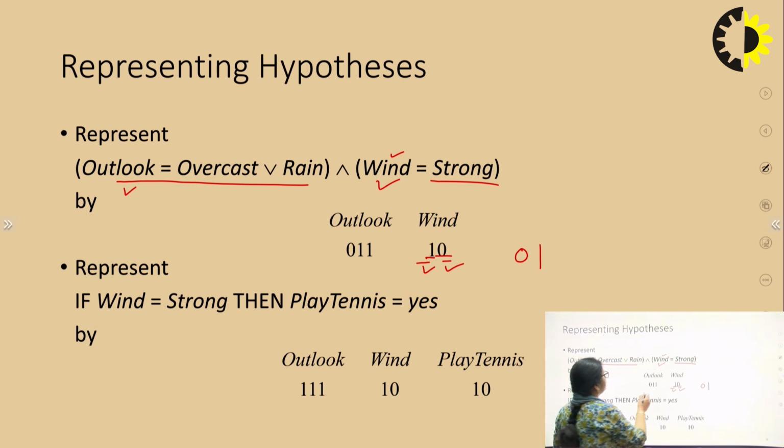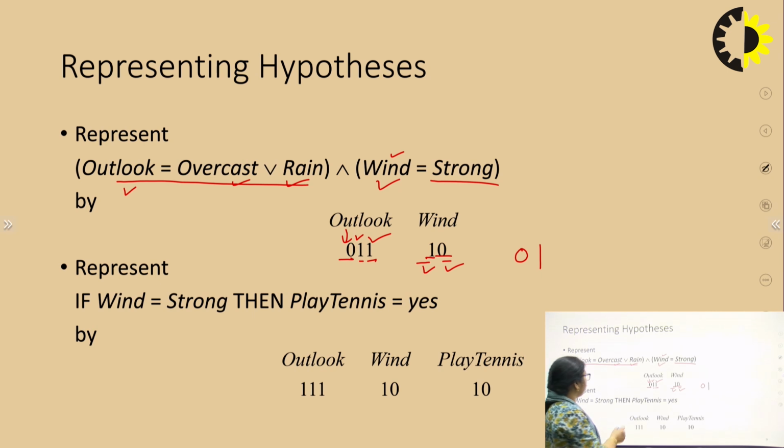So I am taking this bit for sunny, this for overcast, this for rain. If it is overcast or rain, both are possible, so both of those bits are 1.